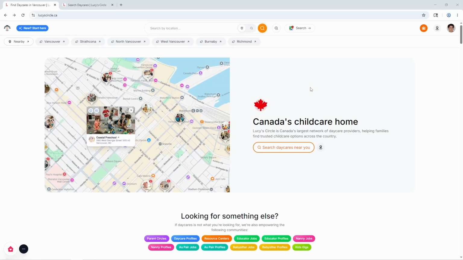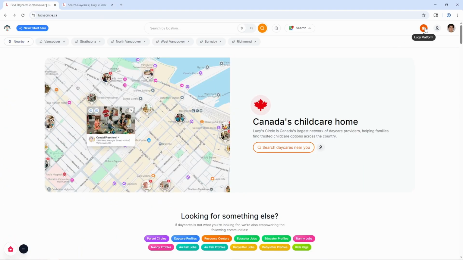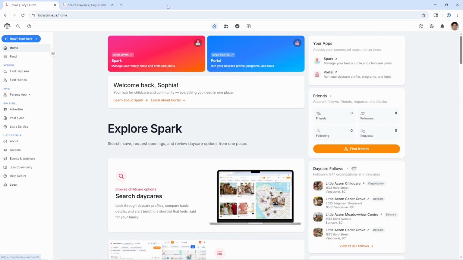Today I'm going to be covering one of the newest features with Lucy Circle, which is the ability to have social engagement with friends, with follows, and with chats and chat requests. So you can see that if we're already logged in with an account and we're either on the home page or we happen to be on the search page, we'll have a button on the top right hand side which says Lucy Platform. We haven't explored this one yet, so we're going to click it and go directly there.